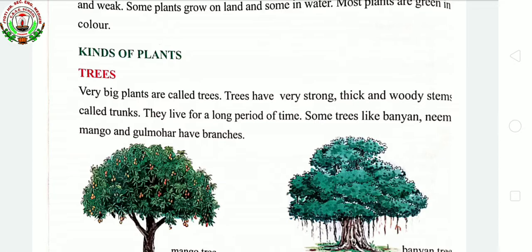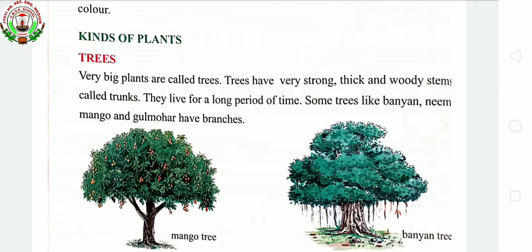The stems are strong, thick and woody. That part is called the trunk. It can be mostly seen in the banyan tree. See, in the picture, a banyan tree is given. Above the ground, the stem is very thick and woody. So, that is called the trunk.